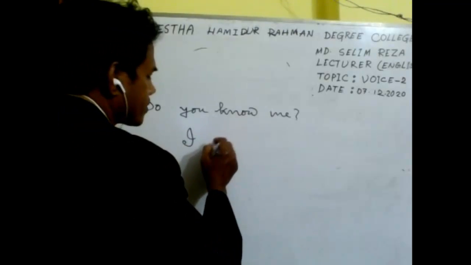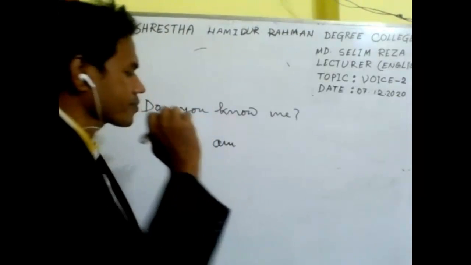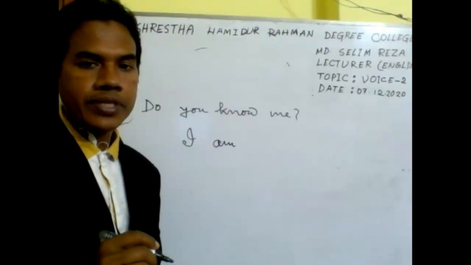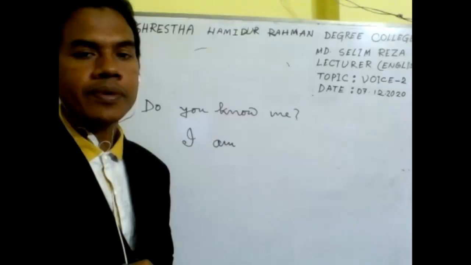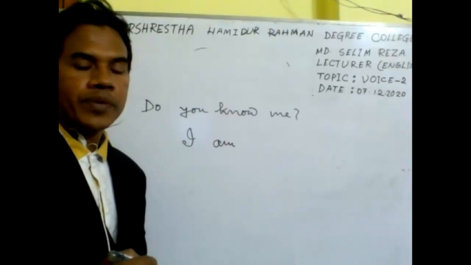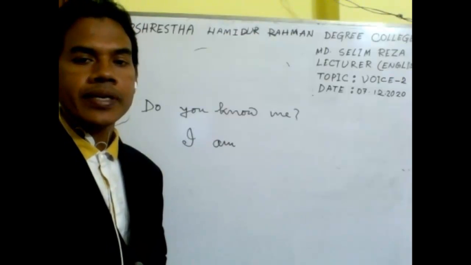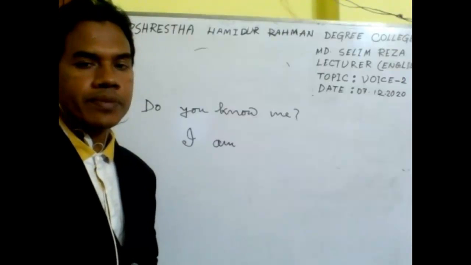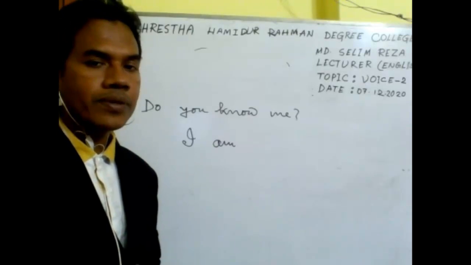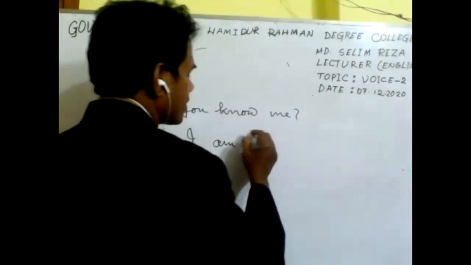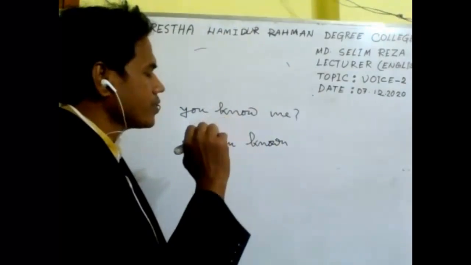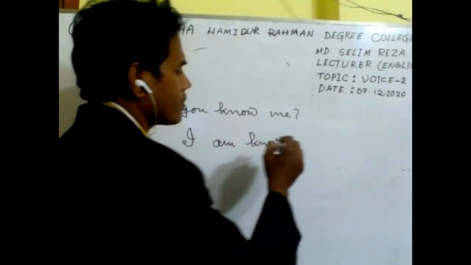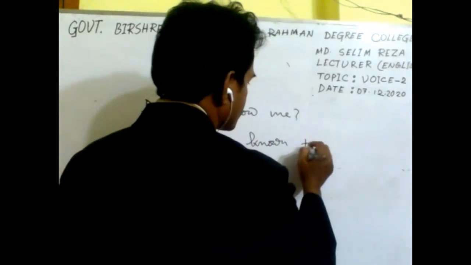And the auxiliary verb am I have used here, and then we need the past participle form of the principal verb. Here we find the principal verb know. So what is the past participle form of the verb know? Known. Here I have written known, and for the verb known we should use the preposition to.